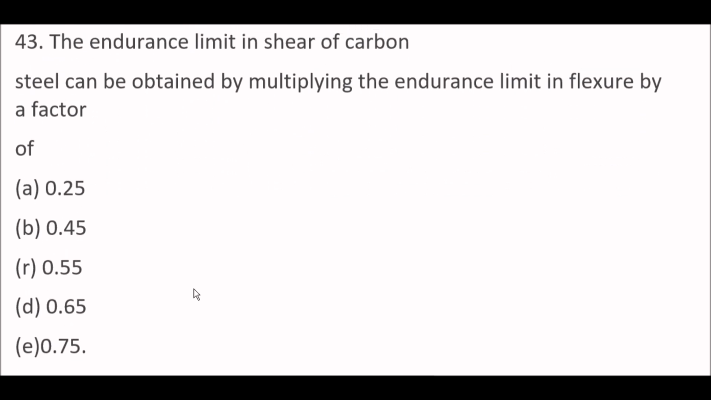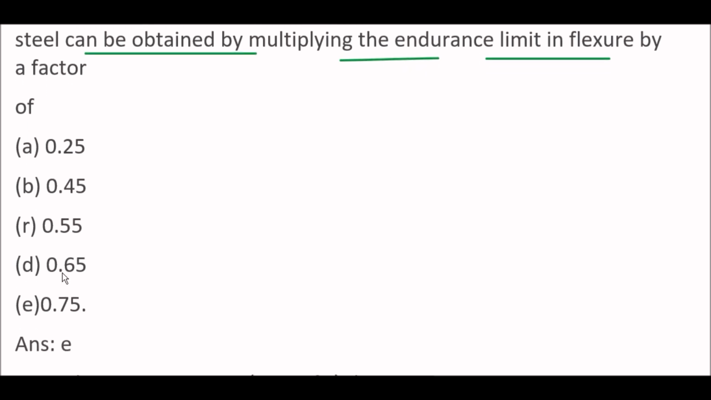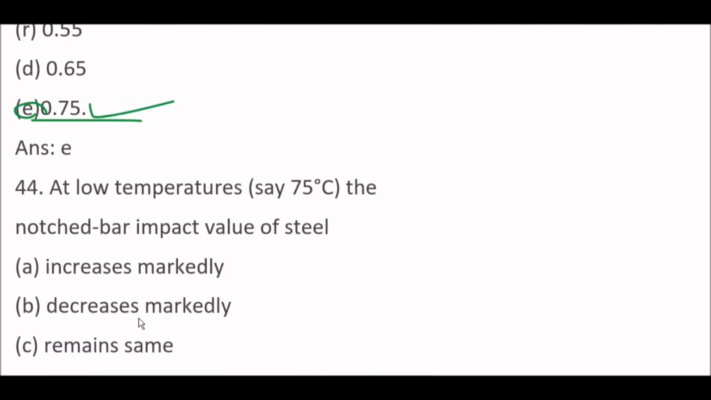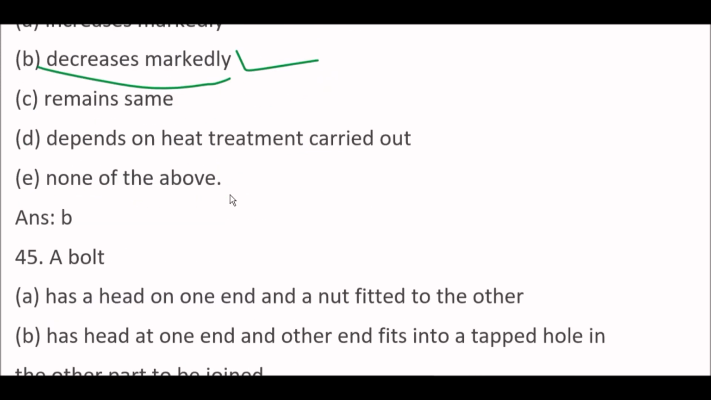Next question. The endurance limit in shear of carbon steel can be obtained by multiplying the endurance limit in flexure by a factor of 0.75. Option A is right one. Next question. At low temperatures, say minus 75 degrees Celsius, the notched bar impact value of steel decreases markedly. Okay, option B.